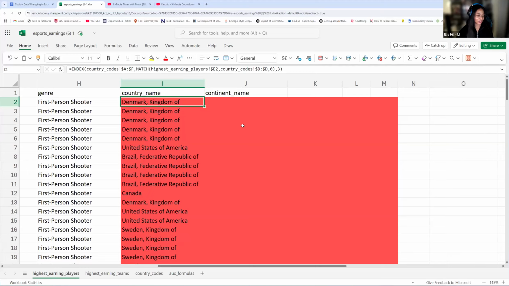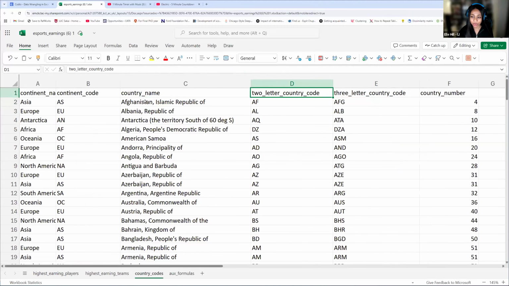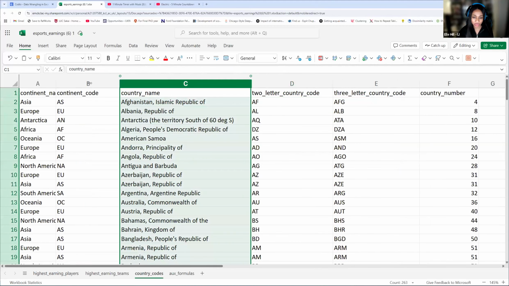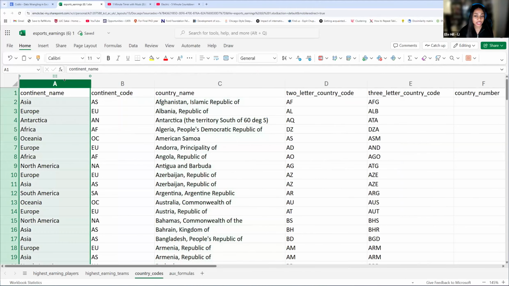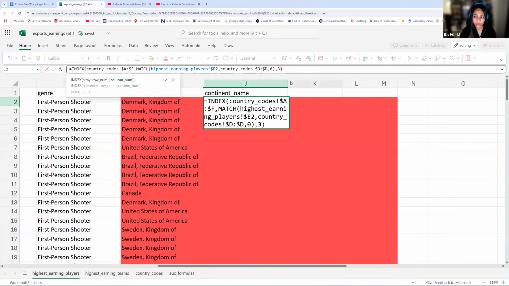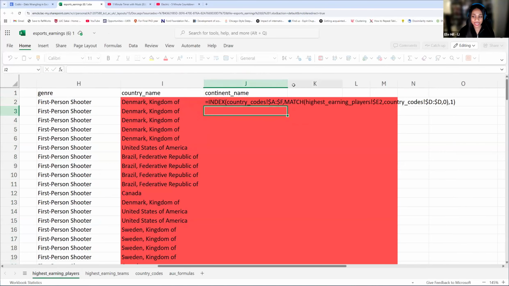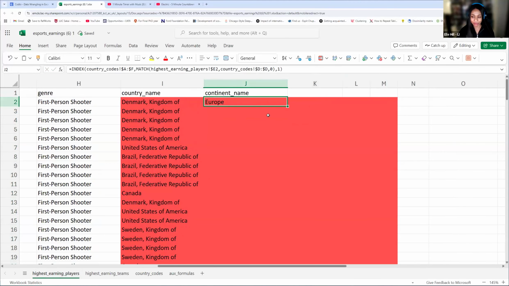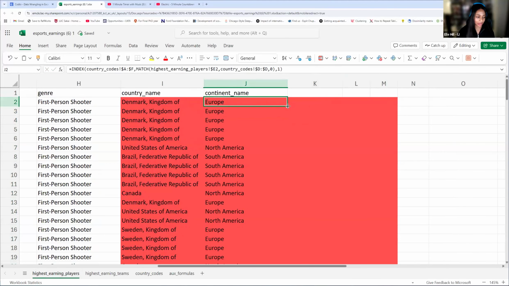Amazing. On fire. Yes, we have to change our column index. If we look at our country code sheet, right now we're referring to column 3: 1, 2, 3. We're taking this country name. If instead we want the continent name, then we change this to column 1. So if I copy this and paste it, and I change this 3 to a 1, now instead I get my continent name. And we can autofill as well.